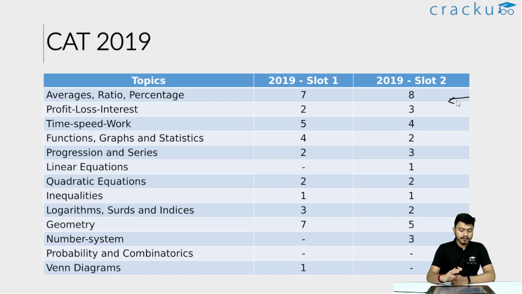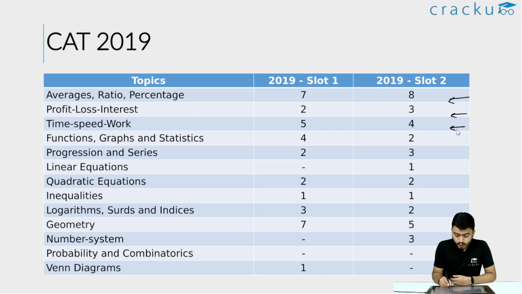And these concepts are not very difficult concepts. Obviously, you might know some methods of calculating these questions easily, but a lot of concepts are not involved in these. So you should definitely be well acquainted with these topics. Again, profit, loss and interest has 2 to 3 questions.